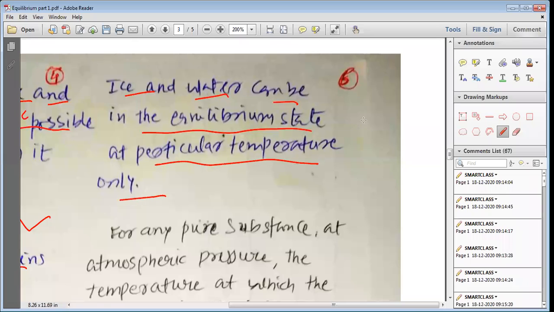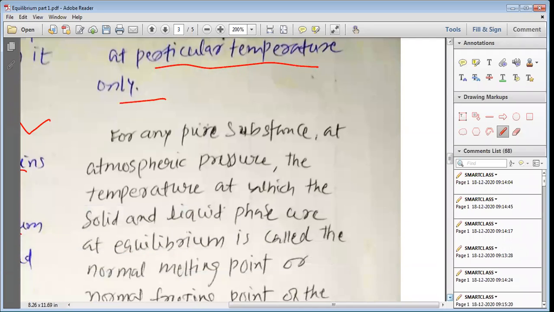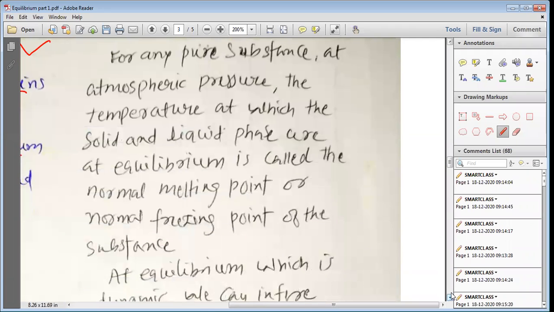So my dear students, at equilibrium, if we change the temperature, then the mass and the temperature will change, and a new kind of equilibrium will be established for a particular temperature. The equilibrium state is constant, but if we change the temperature, the equilibrium state also changes, and at a new temperature, a new equilibrium can be established.